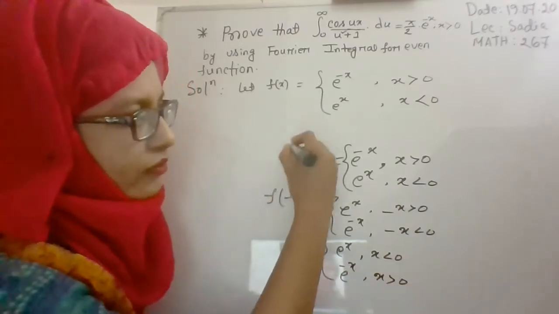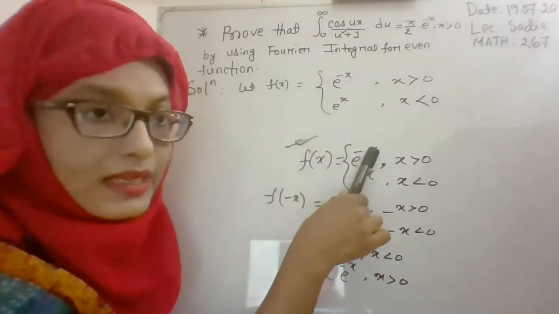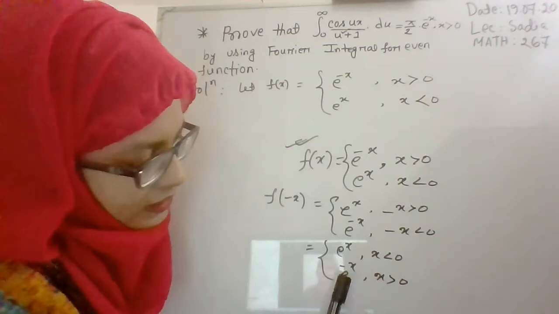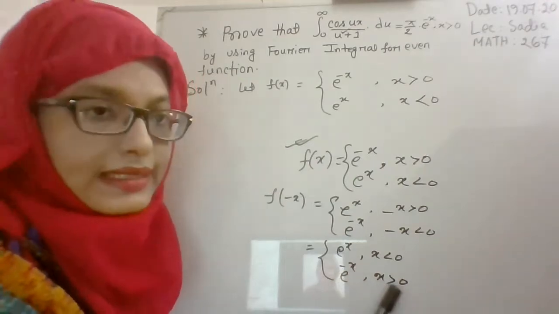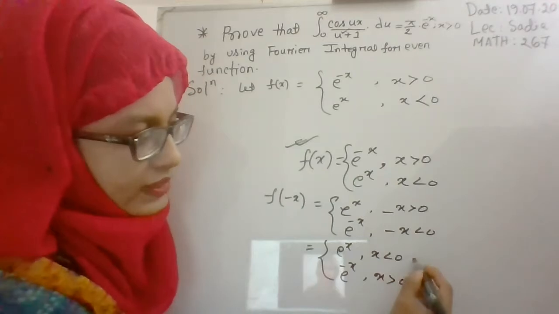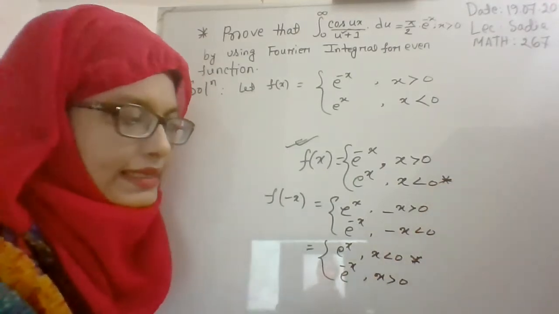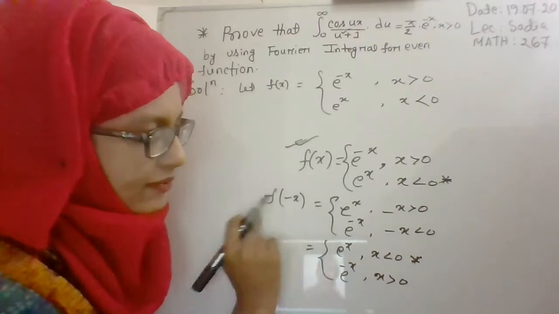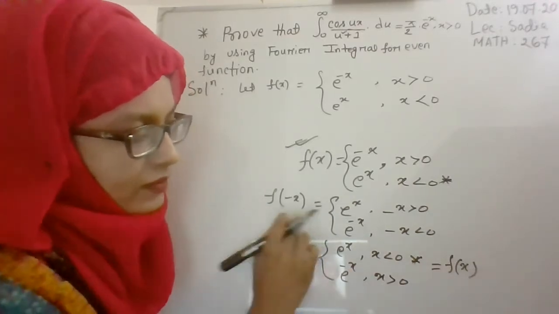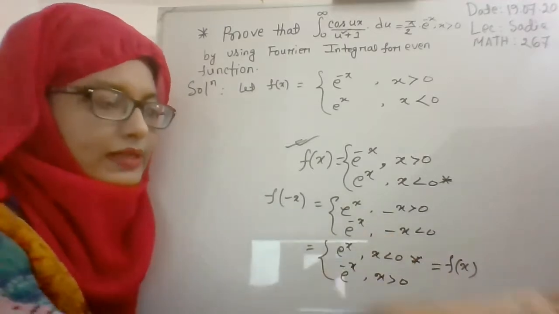This is similar to our considered function f of x. f of x is equal to e to the power minus x where x is greater than 0, and f of minus x is equal to e to the power minus x where x is greater than 0 and e to the power x where x is less than 0, which is similar to f of x. So we can say f of minus x is equal to f of x. So is it an odd function or an even function?